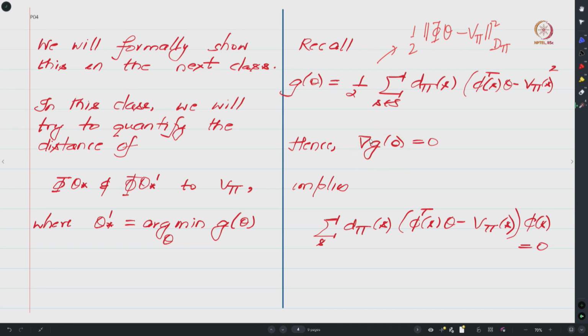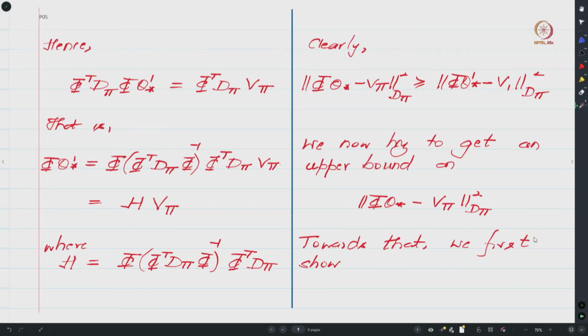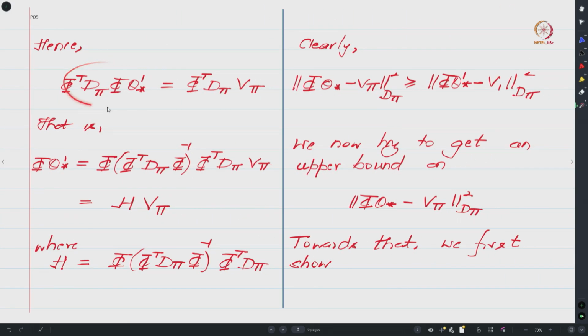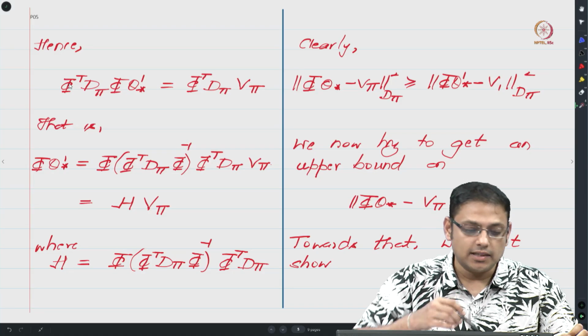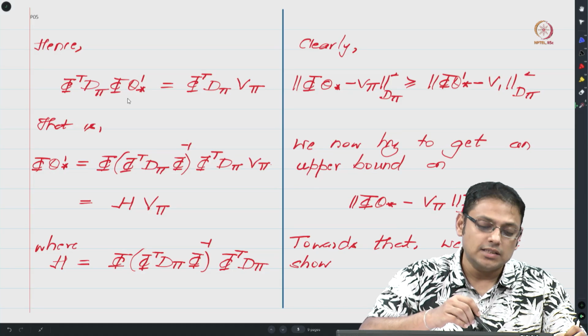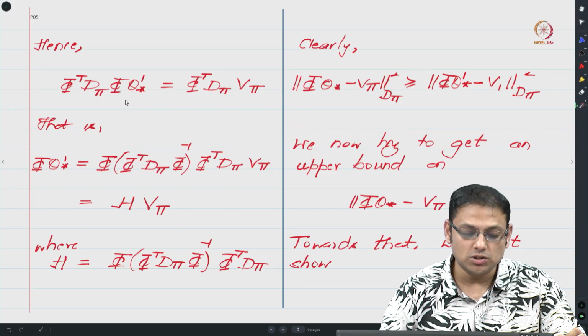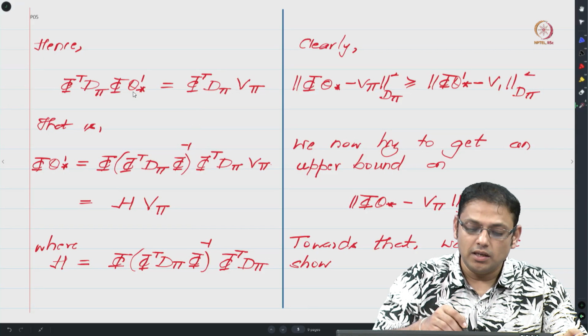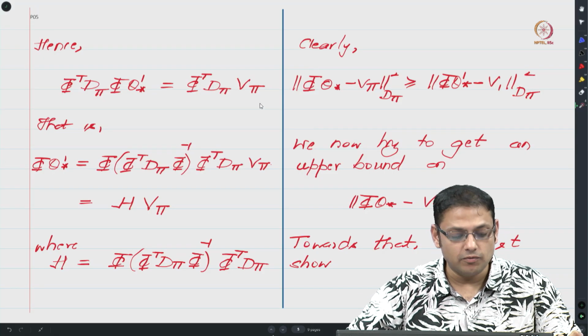Hence let us set this quantity to 0, and one can see that this expression compactly leads us to the following result, that is your theta star prime, which minimizes your g theta, satisfies the equation phi transpose d pi phi theta star prime equals phi transpose d pi v pi.